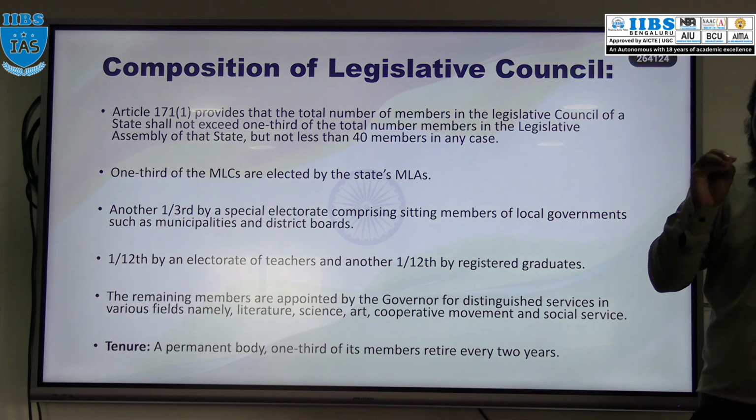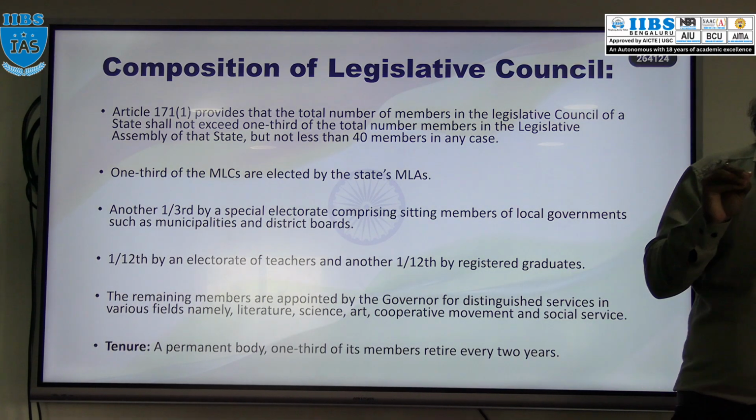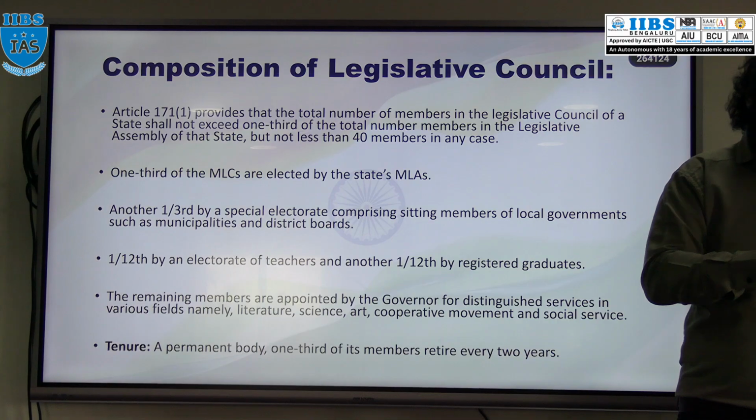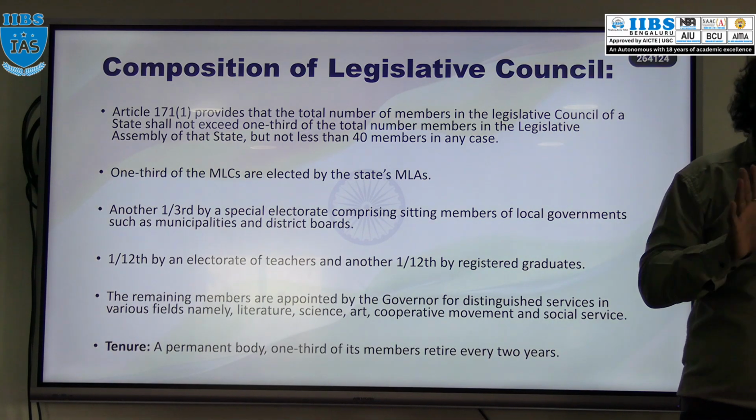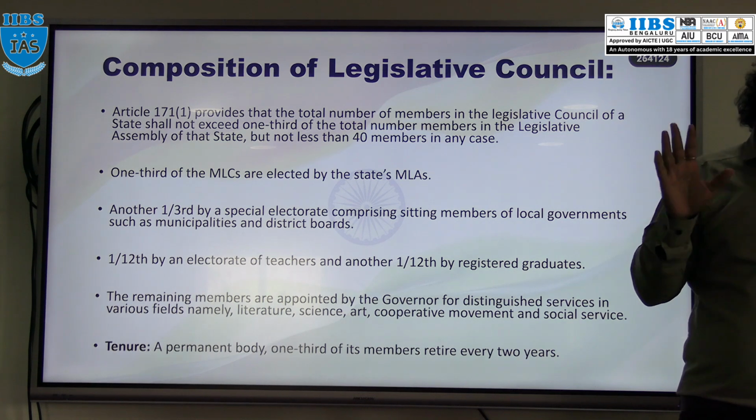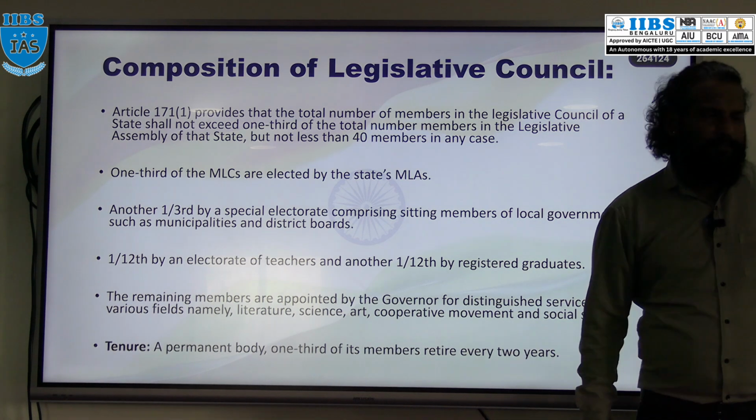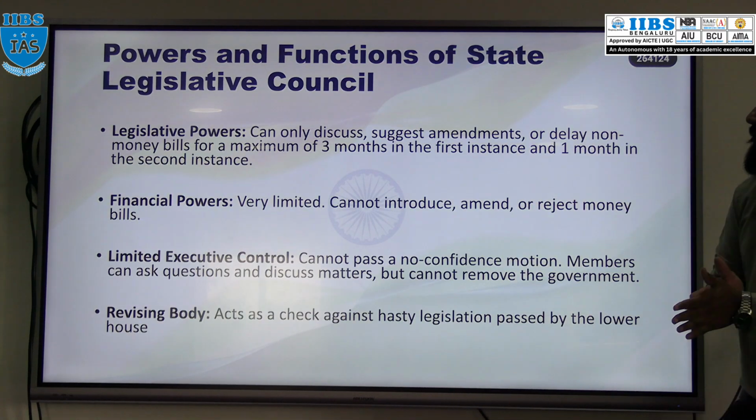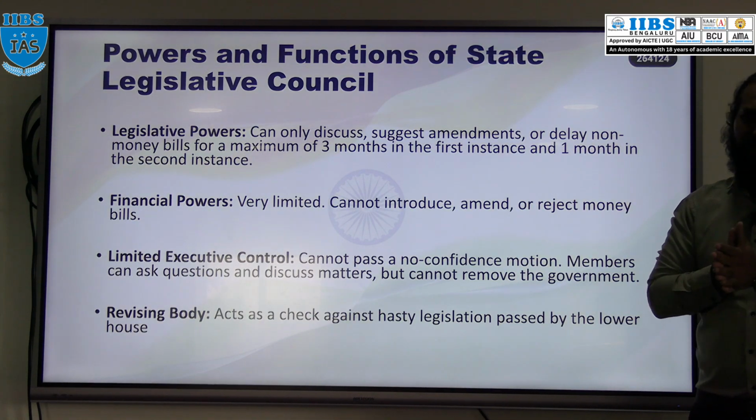Yes. What is that? The qualification here: citizen of India and must complete the age of 30 years. In case of assembly, 25. In case of council, 30. Rest everything is same. Qualification, disqualification, everything is same. Okay. Got it? Now, powers and functions of the legislature council.